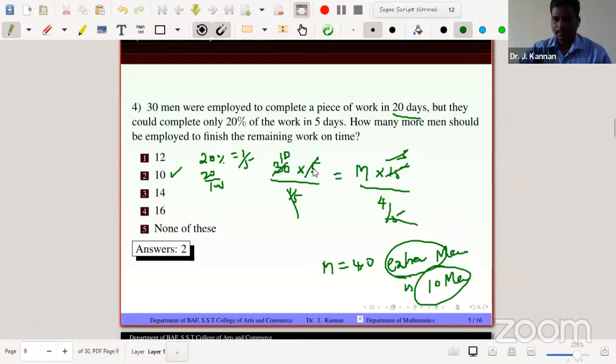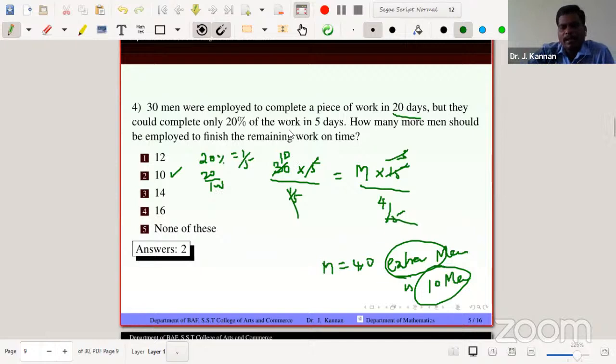So 30 men in 5 days complete 1 by 5 of the work. How many men are needed for the remaining 15 days? The remaining work is 80%, which means 4 by 5. Therefore, cancelling all the data, M equals 40. So 40 is the number of employees. But the question is how many more men should be employed? Already 30 men are employed, so more men means 10 extra. So the answer is 10.